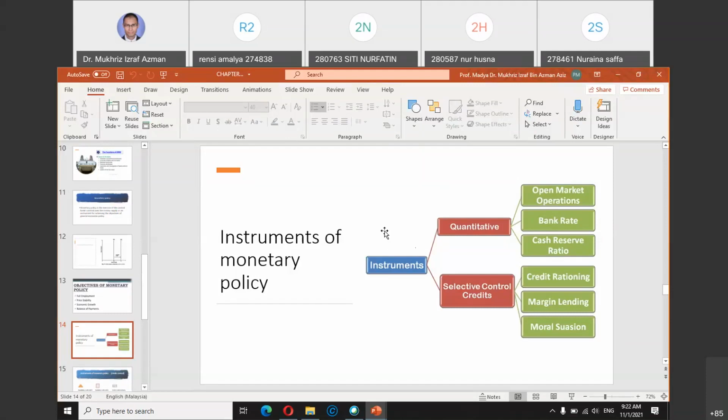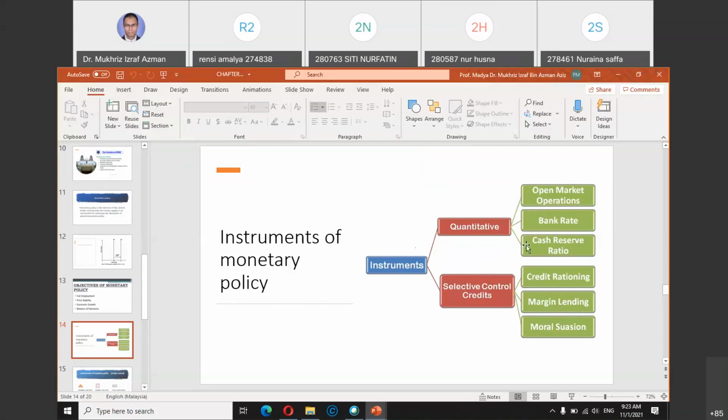And the rest, all of these instruments: how the central bank controls through quantitative and also selective credit control. The terms are a bit technical, but as long as you know the difference between the two methods or tools that the central bank can use.